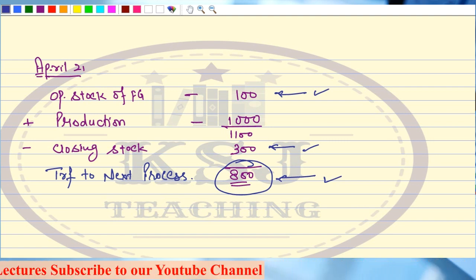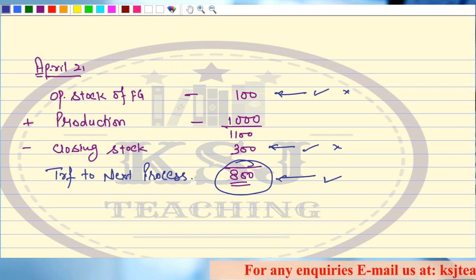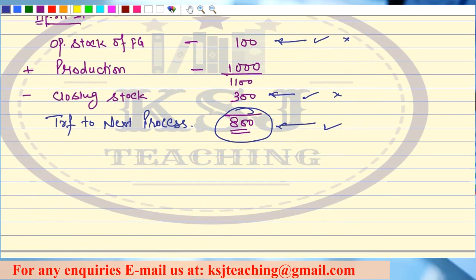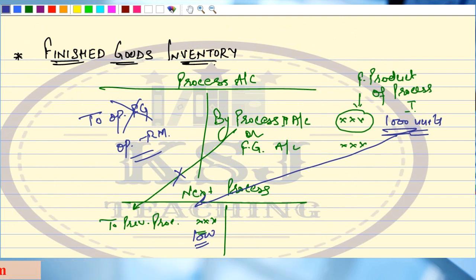Sir, we are not recording this in the process account. And this value which we are recording in the process account will be wrong, because we are not considering the opening and closing balances. So what we do in this case is, in the case of FG, this transfer does not take place. We do not transfer directly from a process to another process.